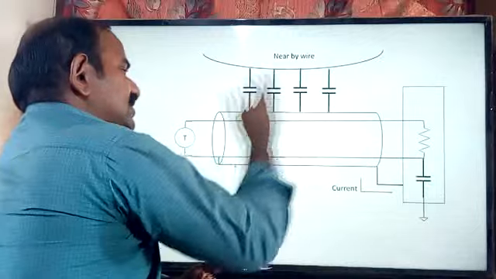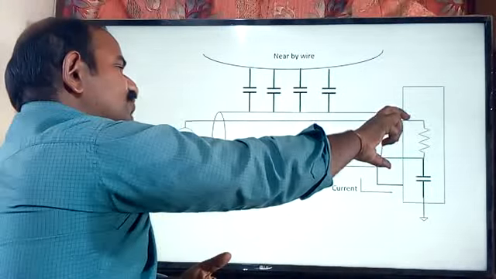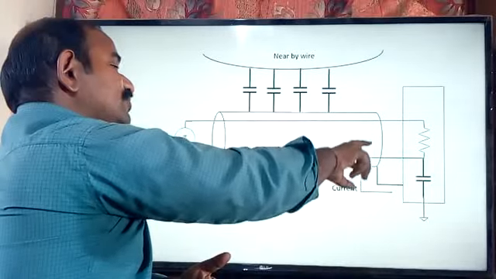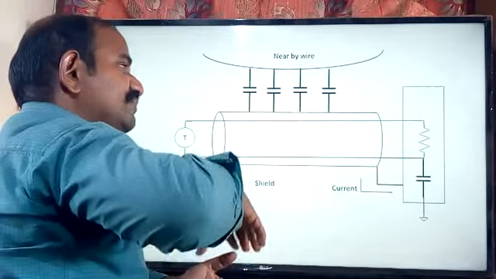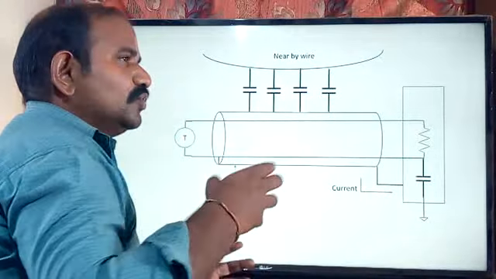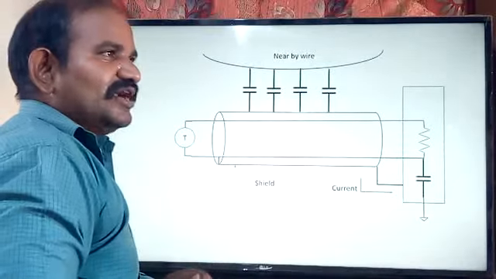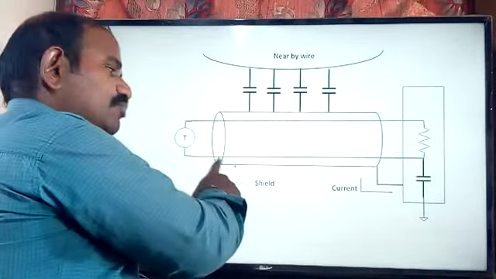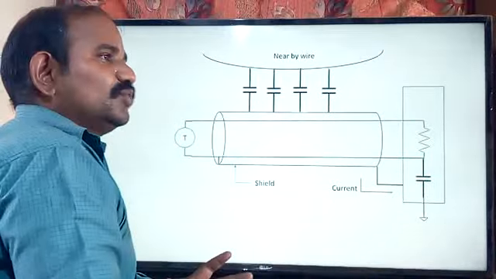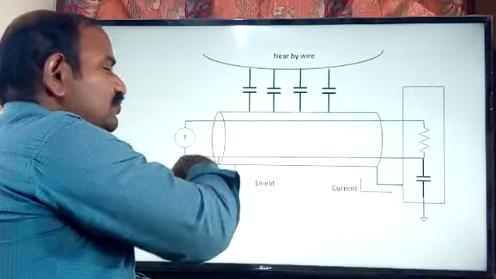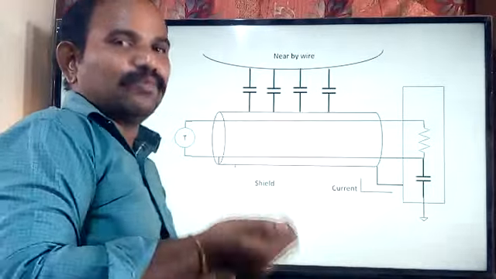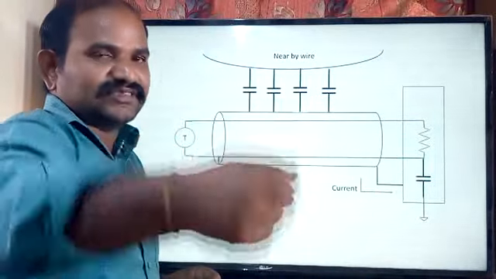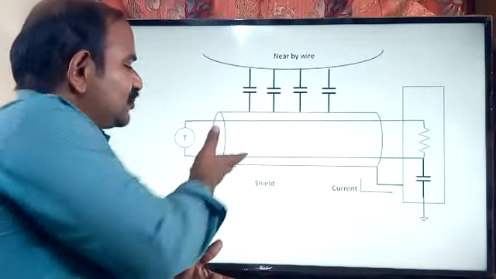Whatever communication path we are using, if both the wires used in the communication path allow the noise to be induced into the wires in equal format, then there is no need to bother about the shield. But if it is not like that, then definitely we are supposed to use the shield, which protects our cable from picking up external noisy signals. So that is the use of the shield.